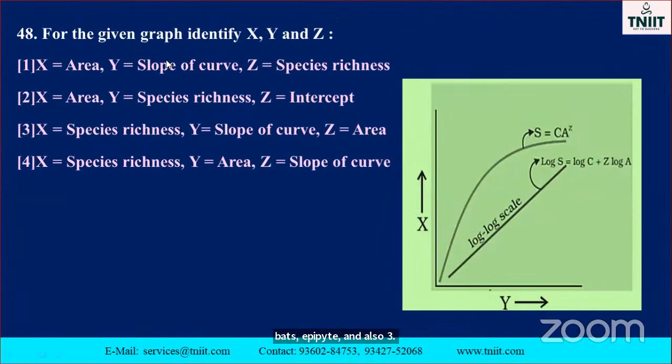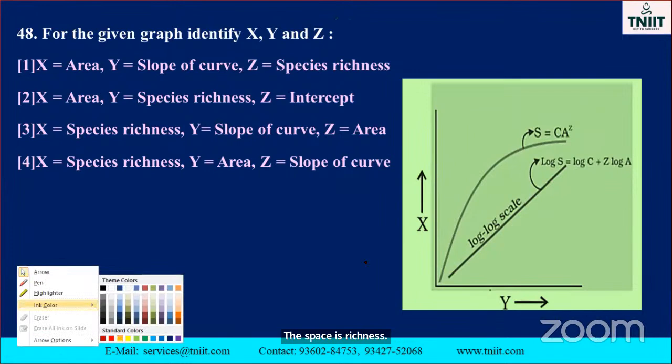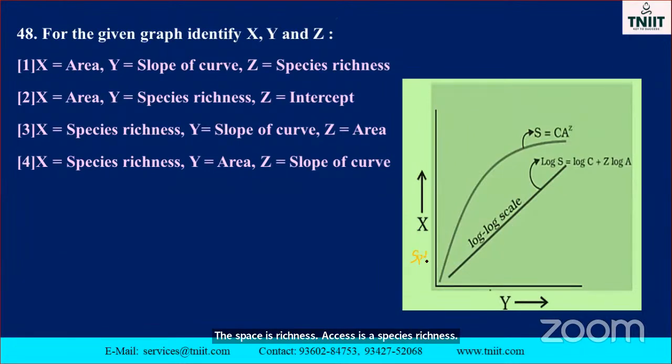For the given graph, identify X, Y, and Z. Okay, this one is what? And this one is what? They ask the question. Log scale. Okay, my dear, see, the X is area. No, X is not area. X is species richness. This one is called the species richness.